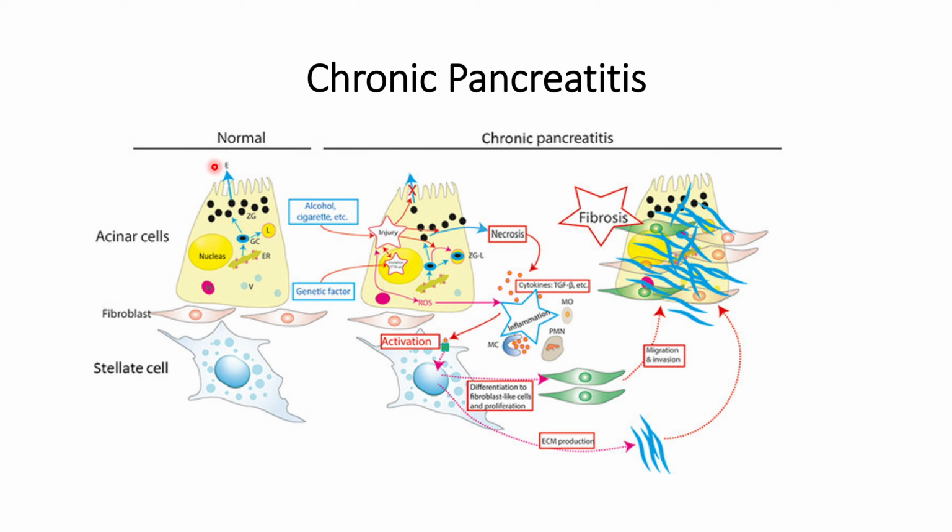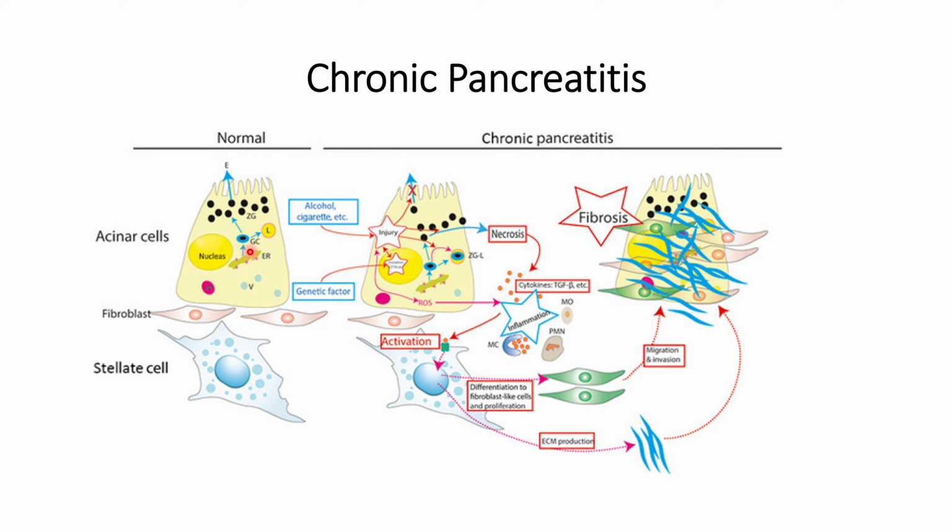What happens in the normal acinar cells that is related to chronic pancreatitis? In the normal acinar cells, digestive enzymes are formed, and this formation usually begins in the endoplasmic reticulum, where amino acids are translated based on the mRNA sequence with the help of ribosomes.